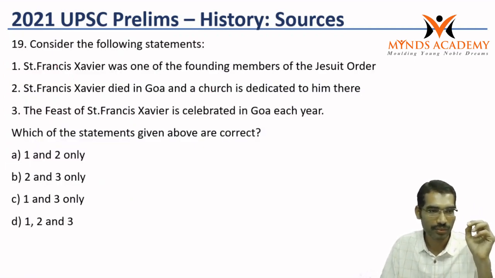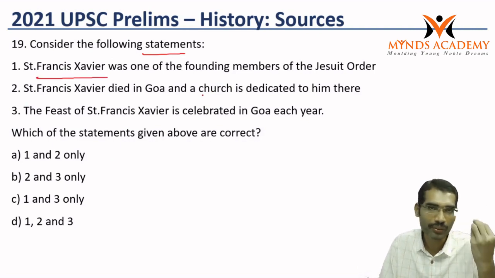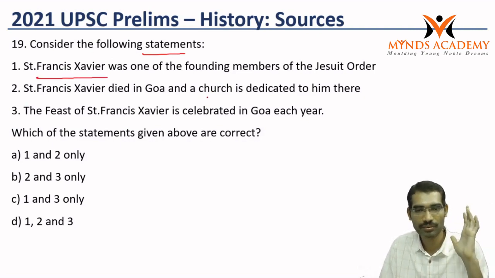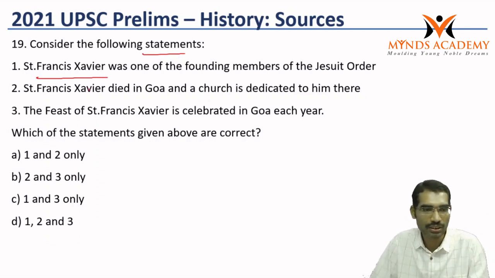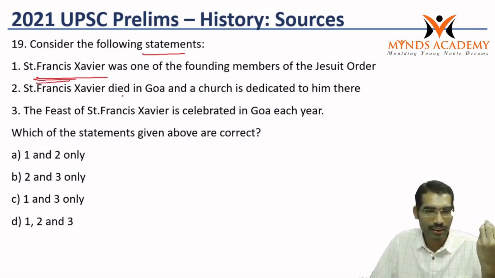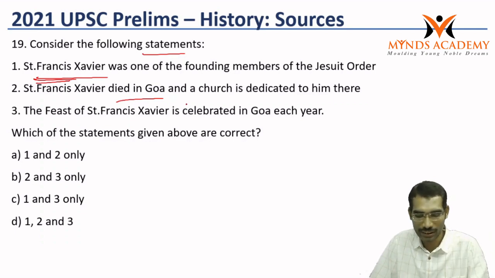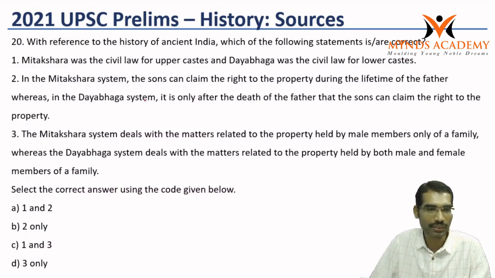19th question. Consider the following statements. Saint Francis Xavier: this is one of the most difficult parts in the paper, because many people do not know Saint Francis Xavier, and whether he died in Goa or any other place we do not know. So it becomes very difficult. Basic books do not give that.